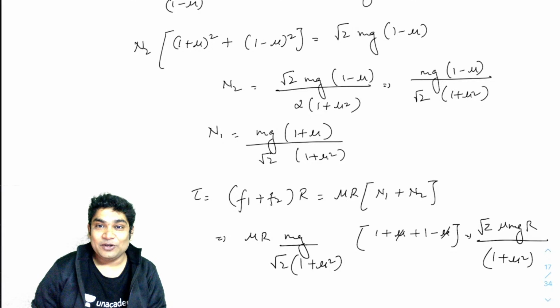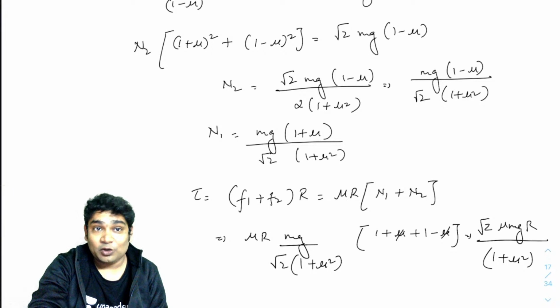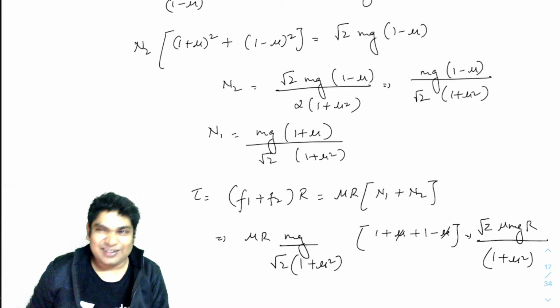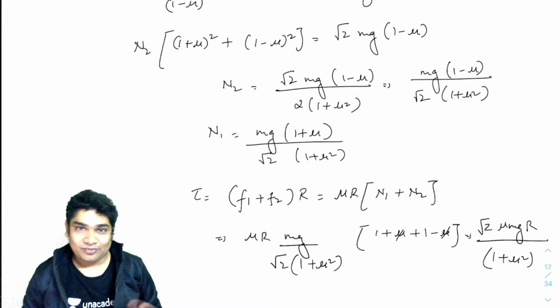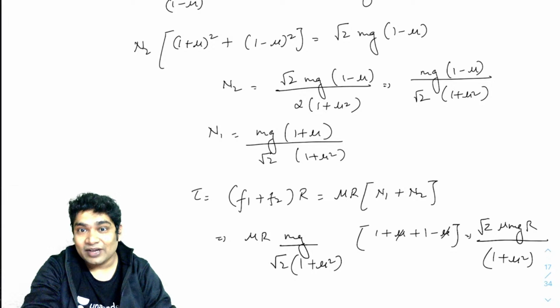Okay, so there you have it. That is the torque due to friction, and that is the torque that is required to keep the cylinder rotating. So that's the long solution, but it's just a bit of calculation. As I said, most of your challenging problems will require a lot of calculations. So the level of this problem is pretty difficult. Okay, so don't worry about it.